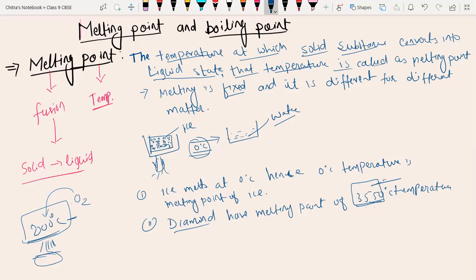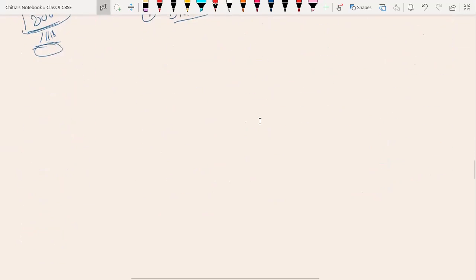Sir, I have a doubt. Yes, what is your doubt? Sir, water will become ice at 0 degrees Celsius, right? Yes. So how can ice melt at 0 degrees Celsius? For that we have to discuss latent heat. Do you know latent heat? Any idea about latent heat?